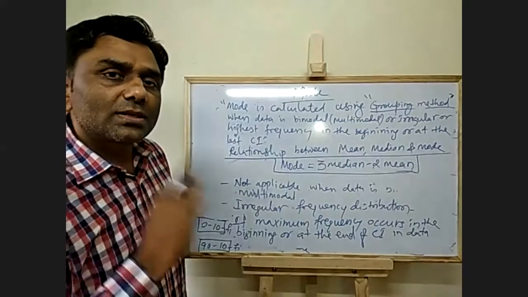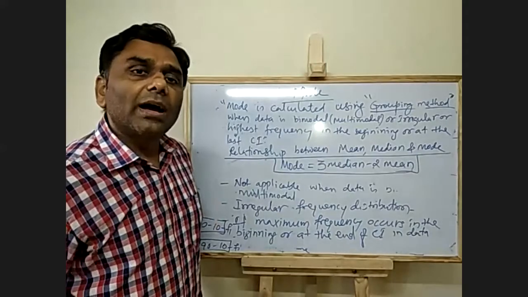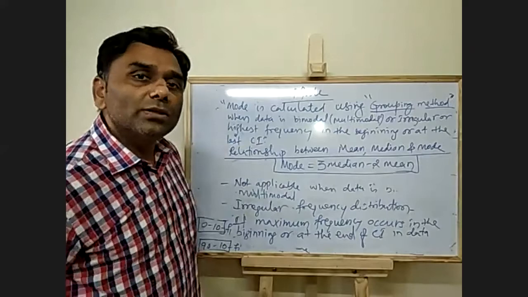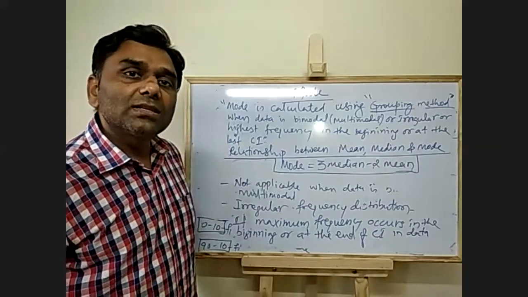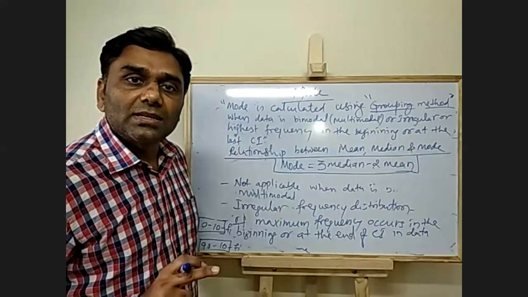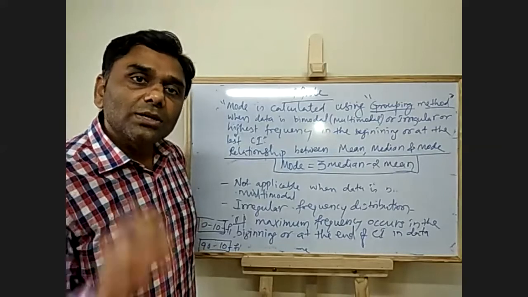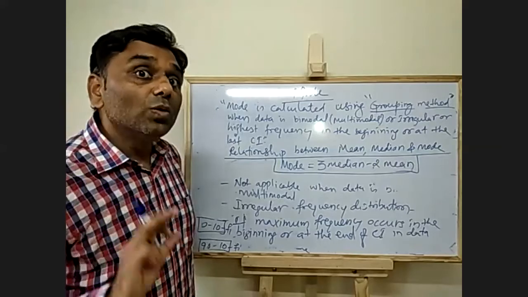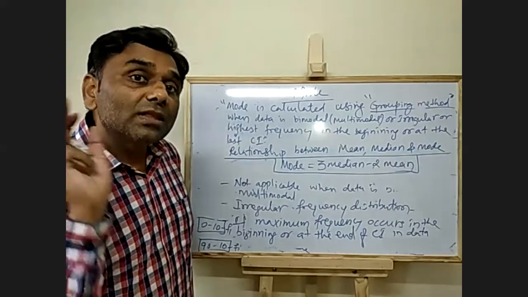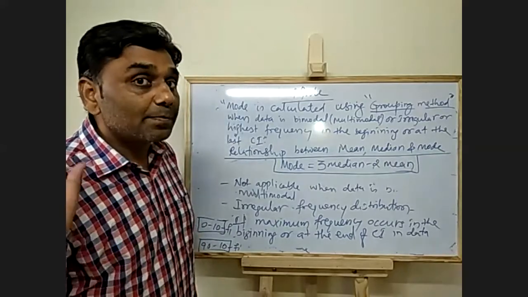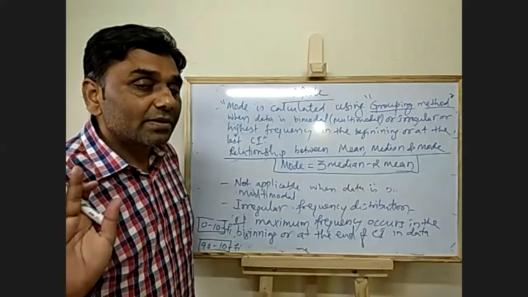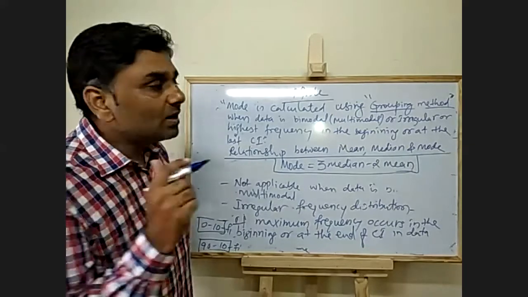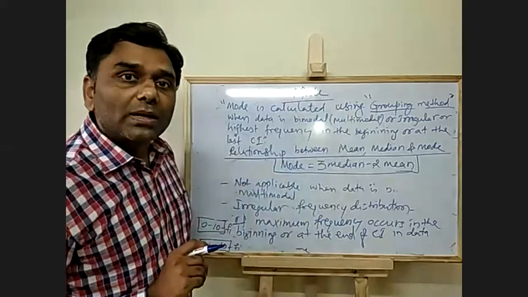So first, straight away, the highest frequency value is the mode. For class intervals, the highest frequency class interval is the modal class; use the formula and find the mode. Next, if there are two class intervals with the same highest frequency, then you can go for the grouping method.